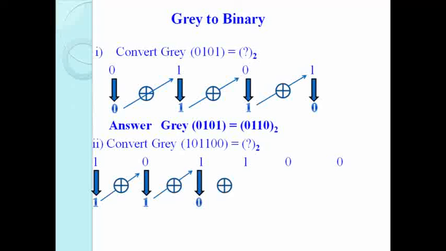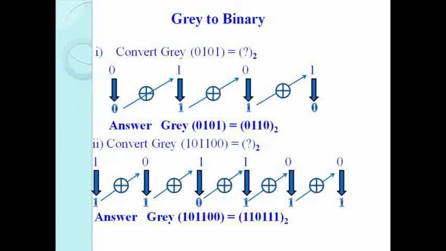This 0 XOR with this 1, 0 XOR 1 is 1. This 1 XOR with this 0, 1 XOR 0 is 1. Then 1 XOR with 0, 1 XOR 0 is 1. So the output of gray code 101100 and its equivalent binary is 110111.